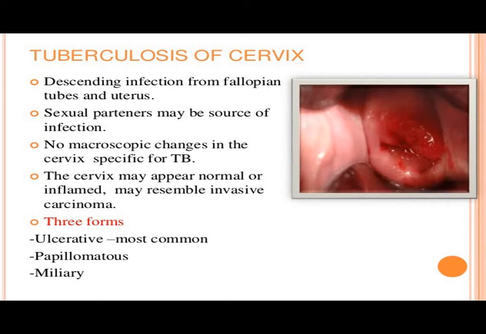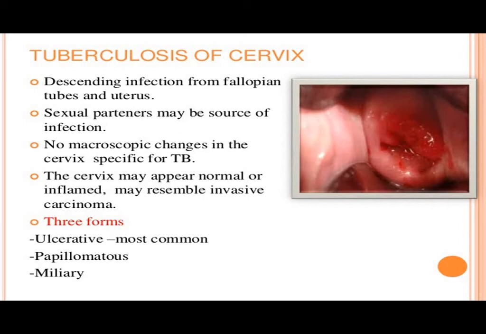Now the source of infection might be the male partner, but this is a rare condition. Generally macroscopic changes are not that much in cervical tuberculosis, but the area is generally inflamed, and it may look similar to invasive carcinoma.